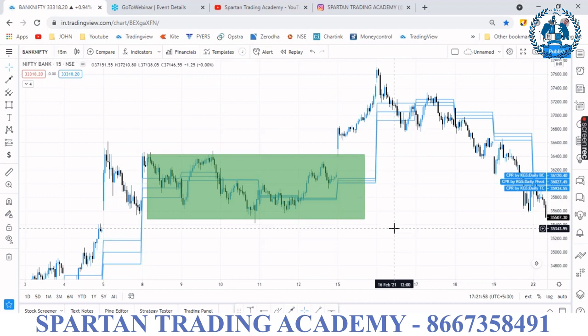Why? Because it is a day for accumulation or distribution. Mark my word: if it is ascending, take a buy. If it is descending, take a sell. If all the CPR is in a single range, then mark the range and take only option selling, not buying.